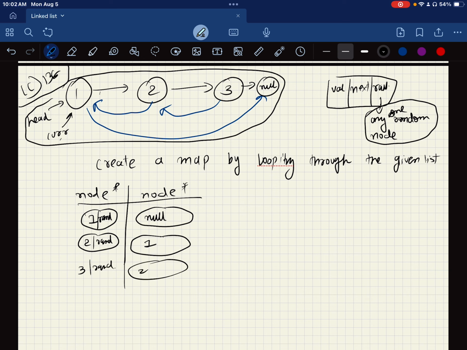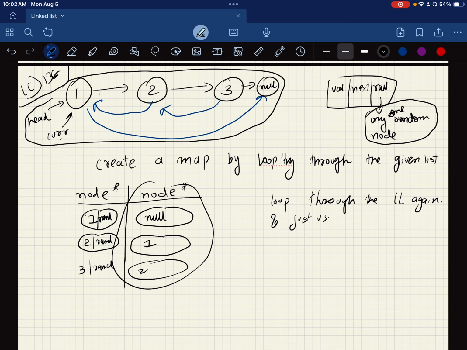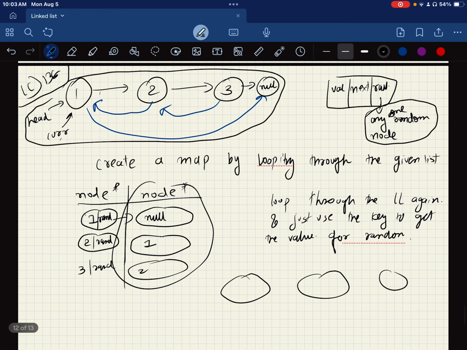But here's the thing, after you do the mapping, you loop through the linked list again, and then you just use the key to get the value for random. But it will still be pointing when I create my new list. So I will have a 1 and the next, but the random, when I dereference the random, it's gonna point right here. It won't be pointing to the null pointer.